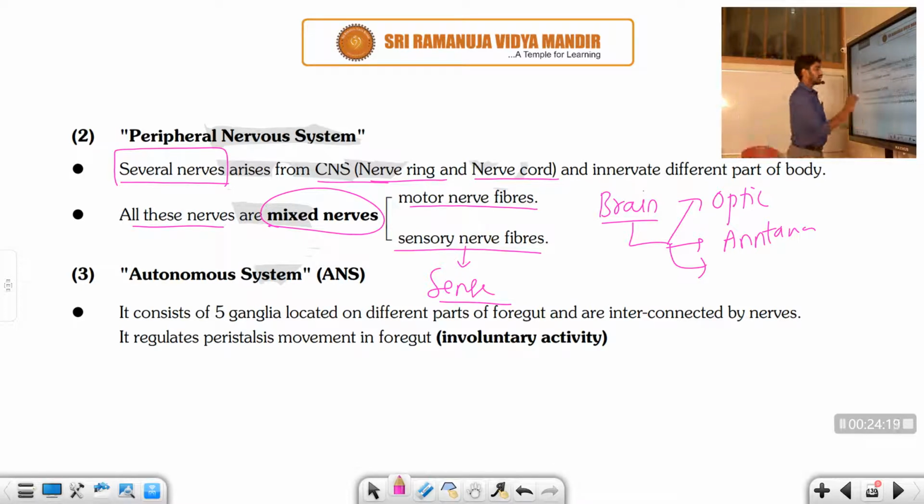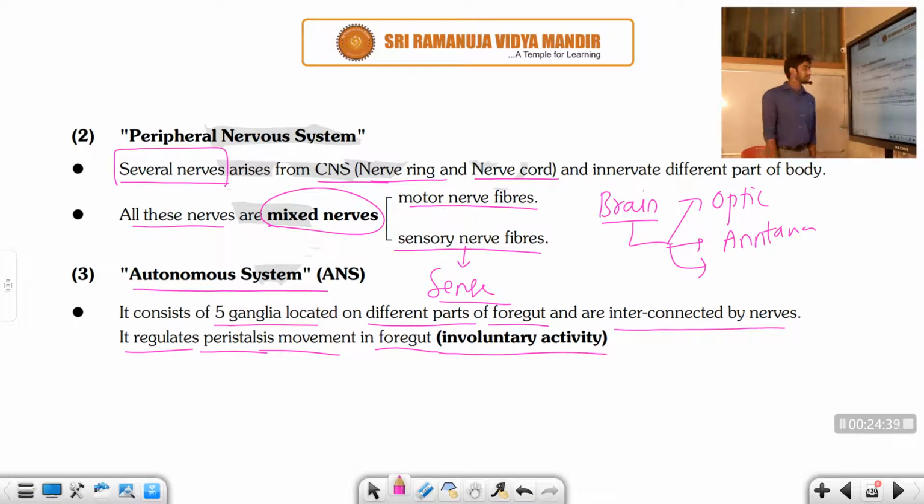Let us discuss the autonomic nervous system, right? The autonomic system consists of 5 ganglia located on different parts of the foregut, that means the digestive part, and they are interconnected by nerves. It regulates the peristalsis movement in the foregut. That means it is an involuntary activity. So the autonomic nervous system in the cockroach performs involuntary activity. It has 5 ganglia on different parts of the foregut, which is nothing but the digestion part.